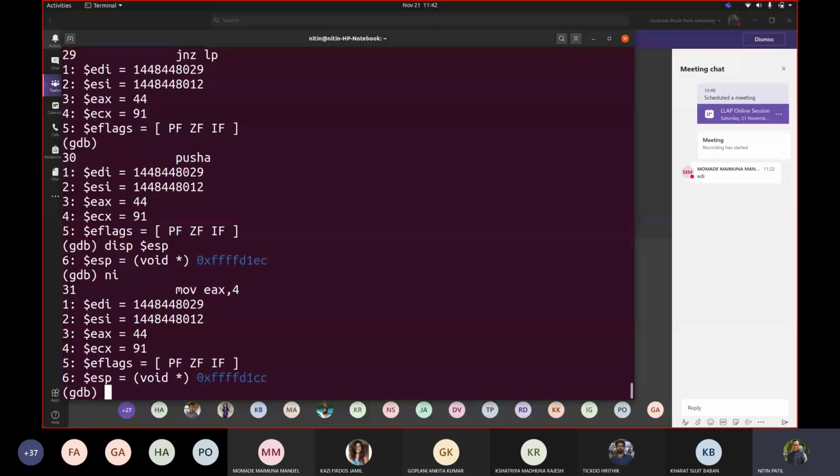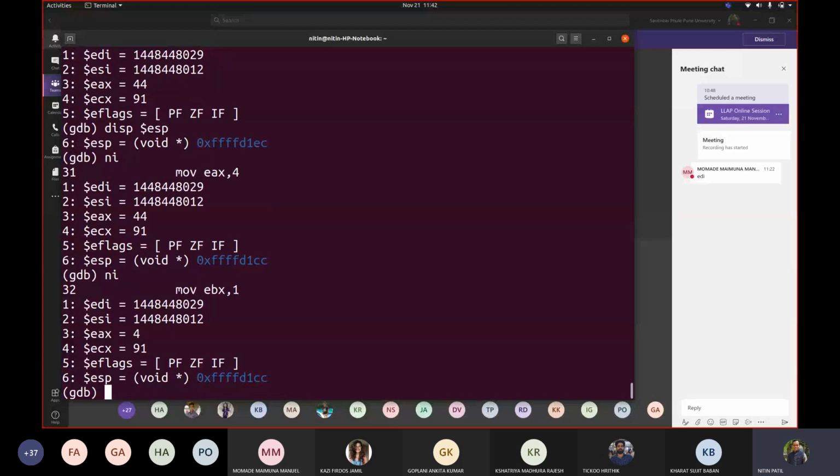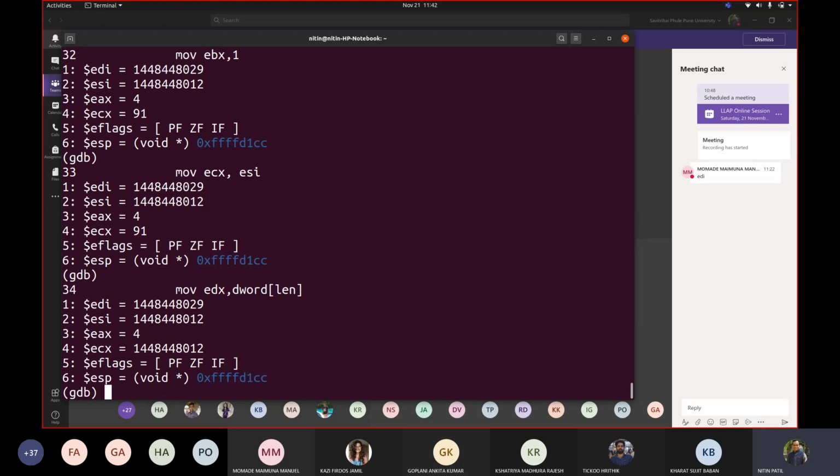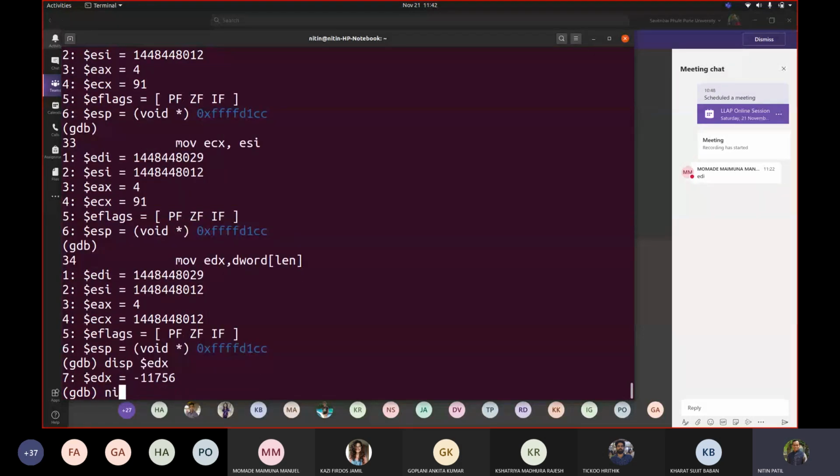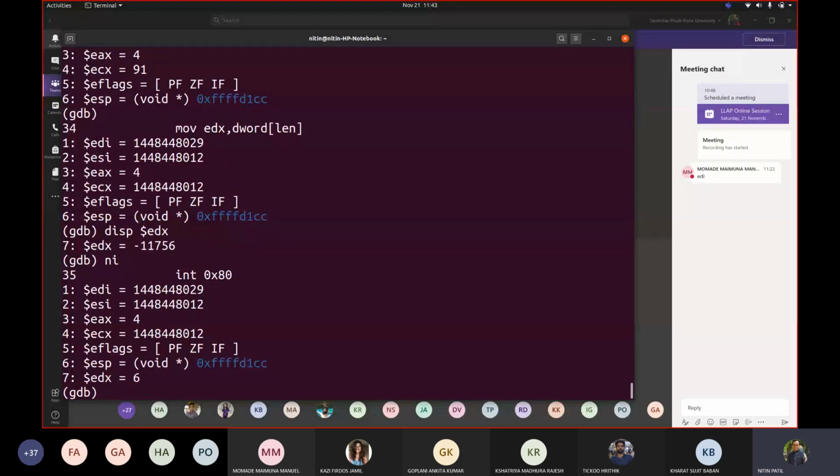Now let us try to see what happens with EAX. EAX is 4, EBX is 1, ECX, it was 91, correct? Now it should point to the string. And EDX is containing length. So if I write display $EDX, it contains length. Now we are executing write system call, correct?